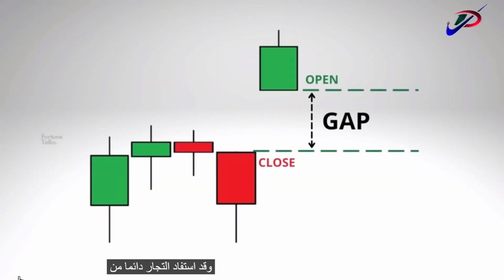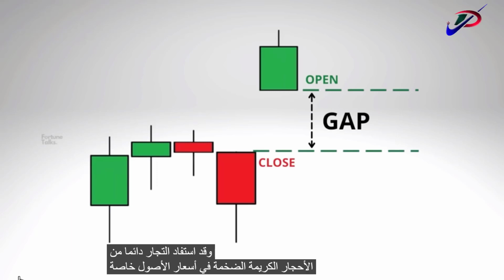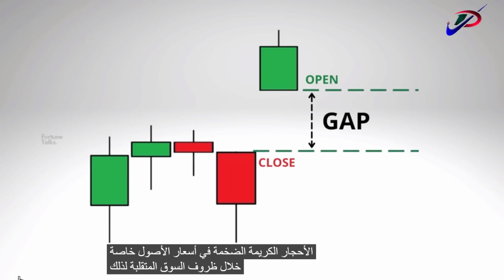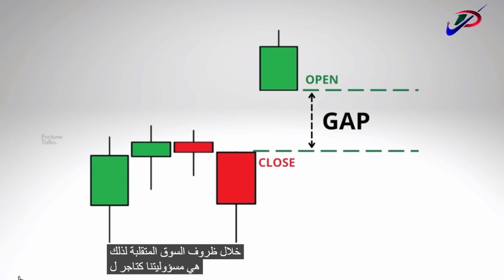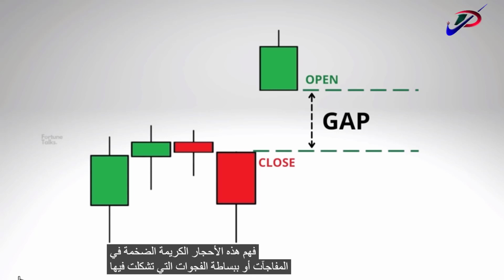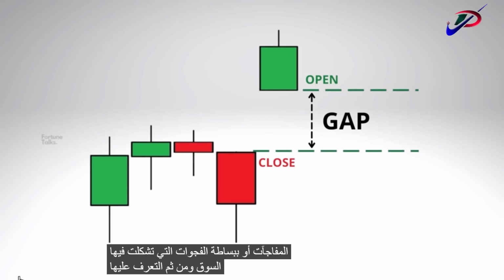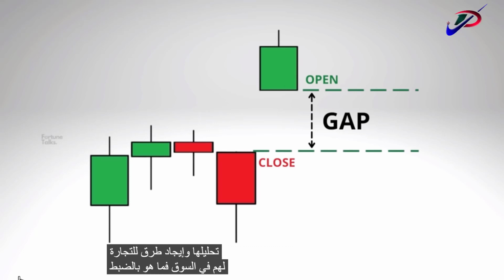Traders have always benefited from massive jumps in asset prices, especially during volatile market conditions. So it is our responsibility as a trader to understand these massive jumps in asset prices, or simply the gaps formed in the market, and then learn about them, analyze them, and find ways to trade them in the market. So what exactly is a gap?